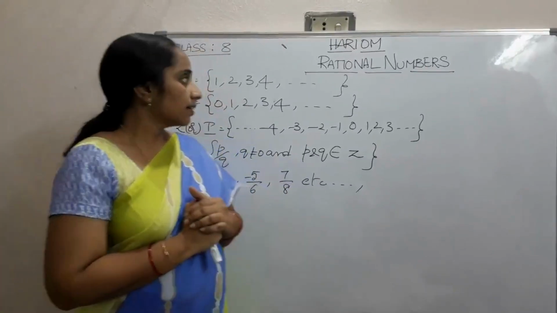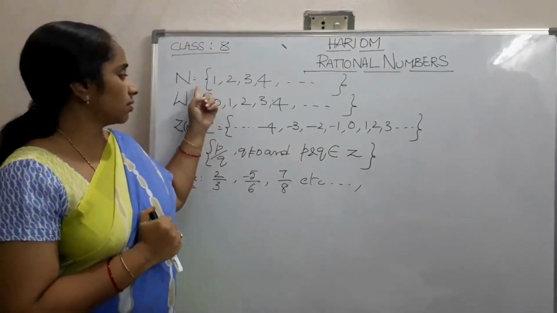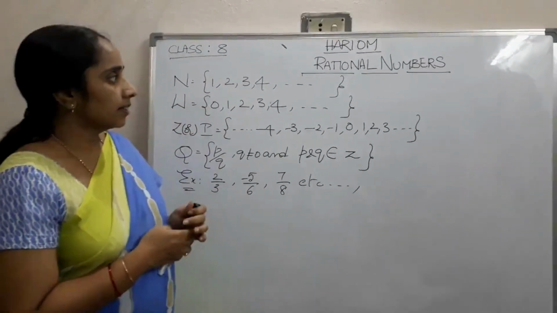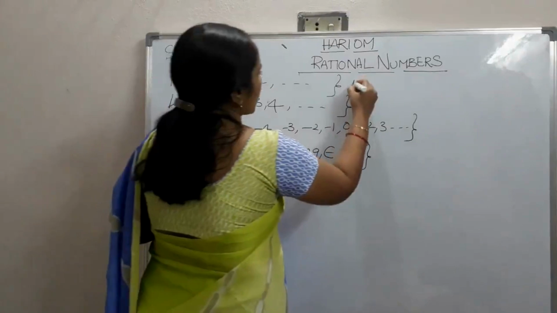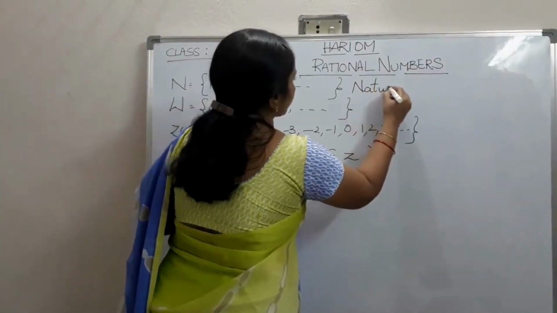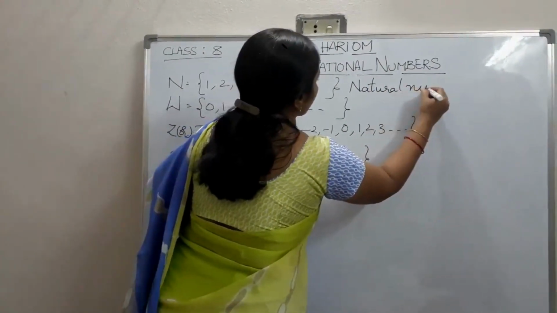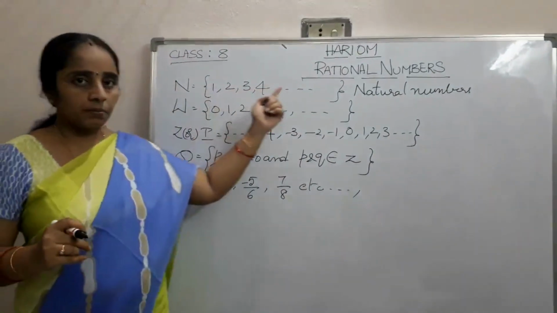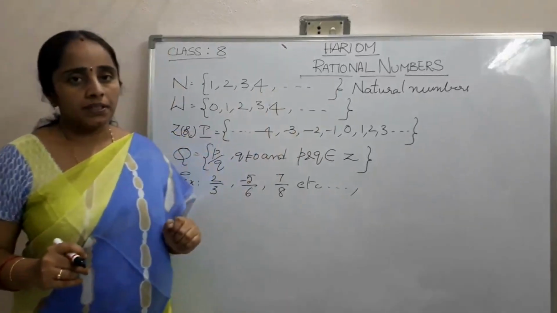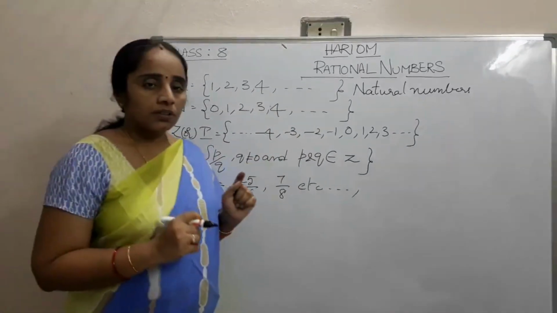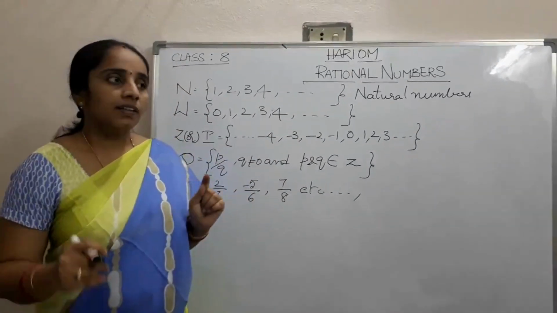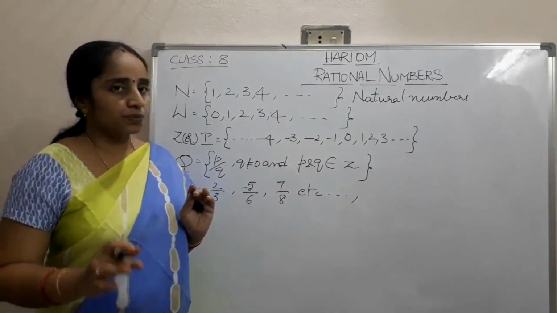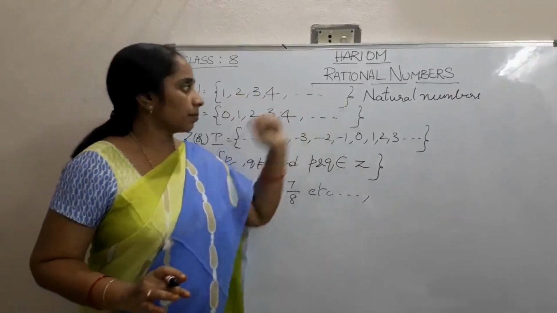The set of natural numbers is denoted by N and it starts from 1. We use these natural numbers for counting purposes, meaning to count currency or measure length or distance. For all these things we use natural numbers.